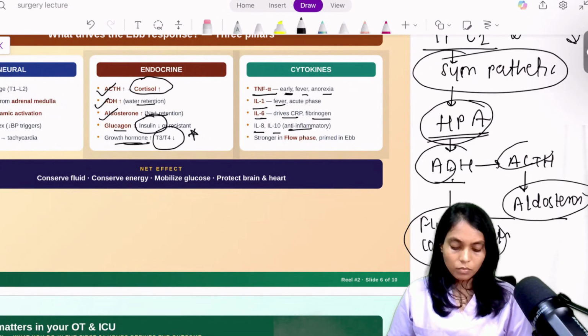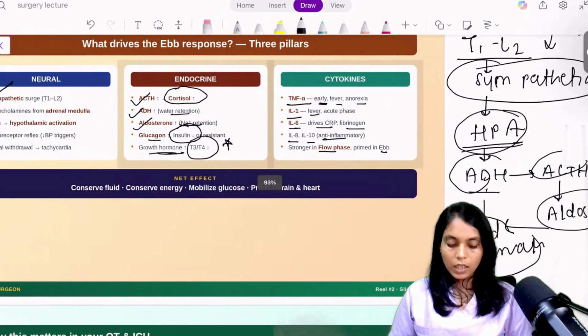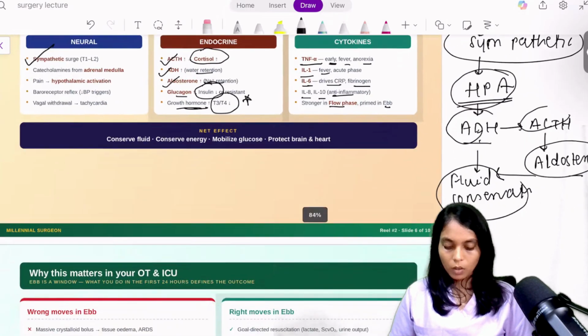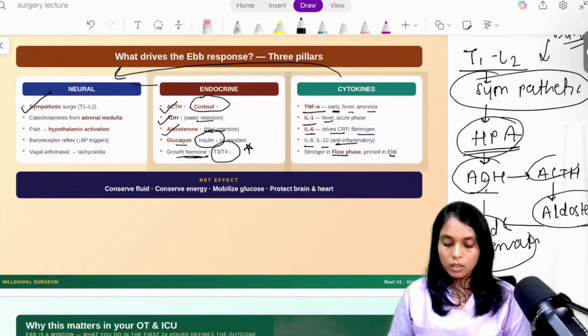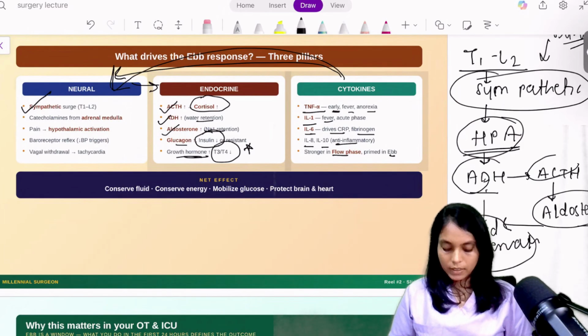These cytokines will be stronger and more in the flow phase, but they get primed in the ebb phase, and these cytokines will again stimulate the nervous system. Now see the coordination. The nervous system will stimulate the endocrine system, and these cytokines will again stimulate the neural system.